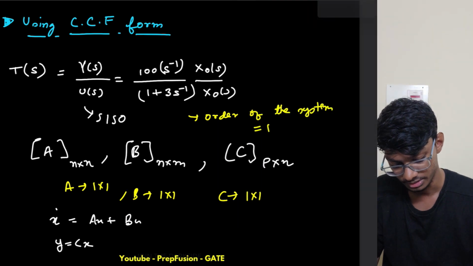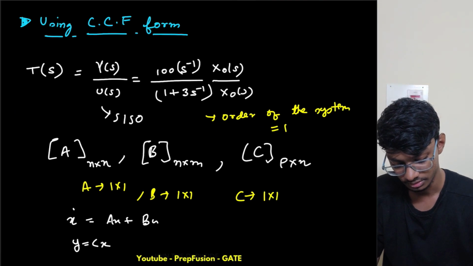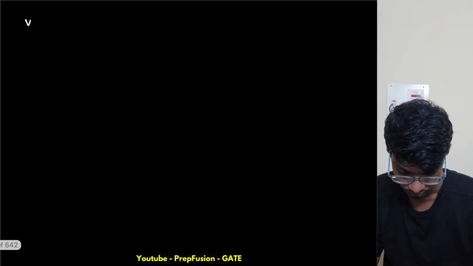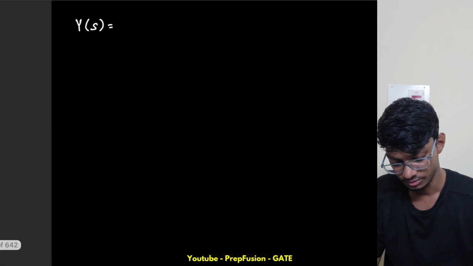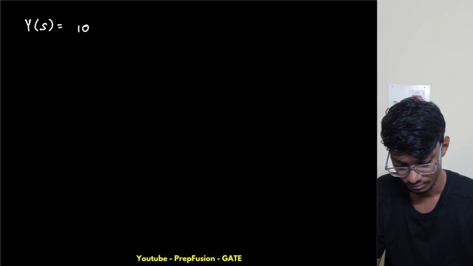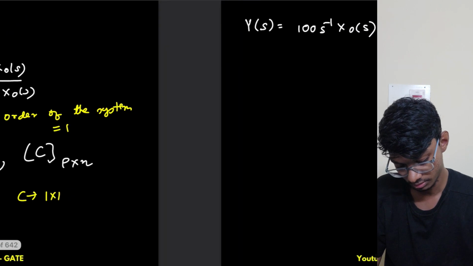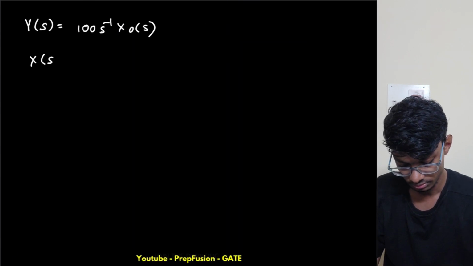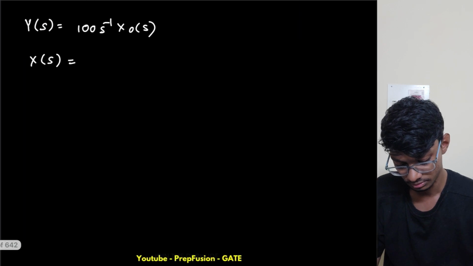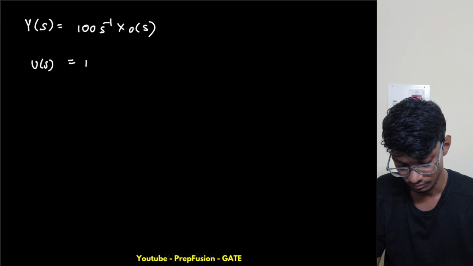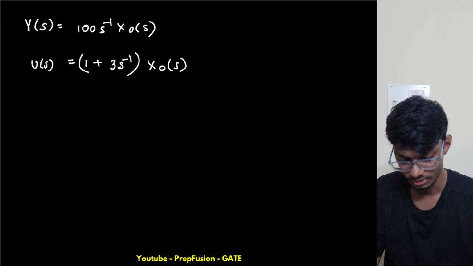So let me take another page. I need to equate the numerator with this one, and the denominator with this one. So y equals x naught of s, and, sorry, this was C of s, equals 1 plus 3 s inverse times x naught of s.